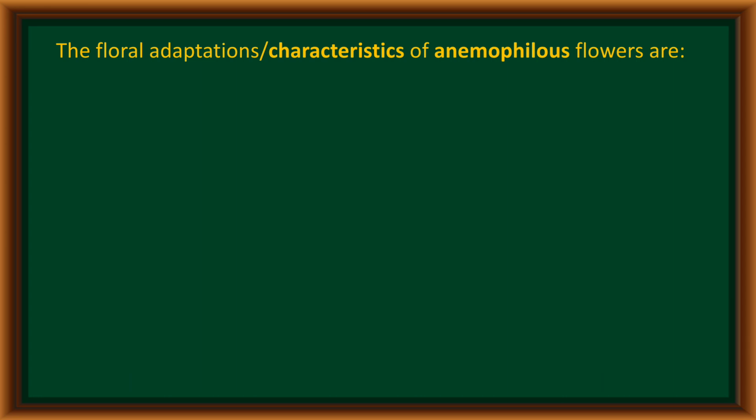To perform such type of anemophily, plants undergo various floral adaptations. With the help of these floral adaptations, they have various characters for anemophilous pollination. Let us discuss some of the important characters of anemophilous flowers.